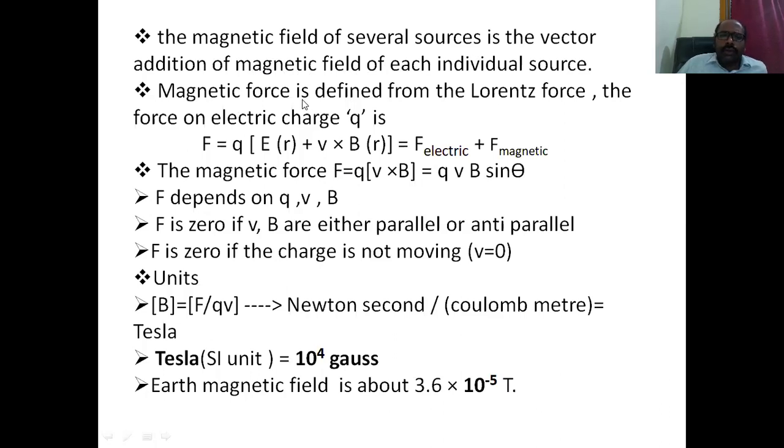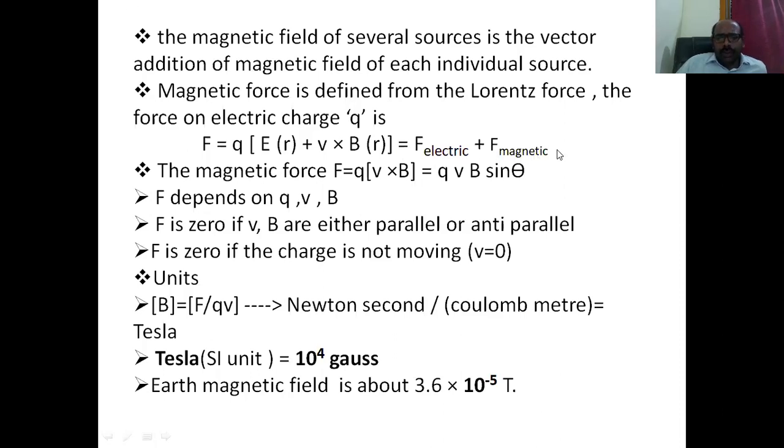Magnetic force is defined from the Lorentz force. The Lorentz force is the force on an electric charge Q because of the electric field and the magnetic field. So F is equal to Q into E of r plus v cross B of r. The first term is the force due to the electric field on the charge, and the second is the force on the charge due to the magnetic field.